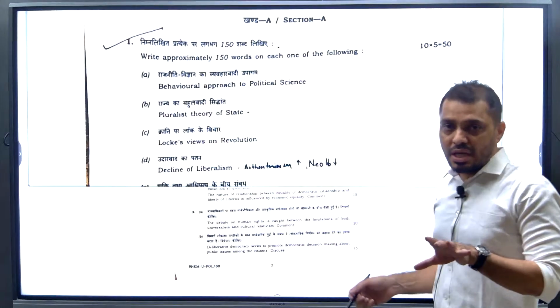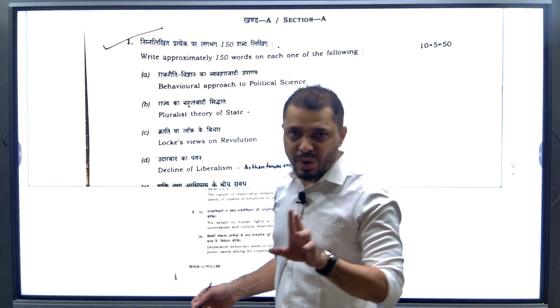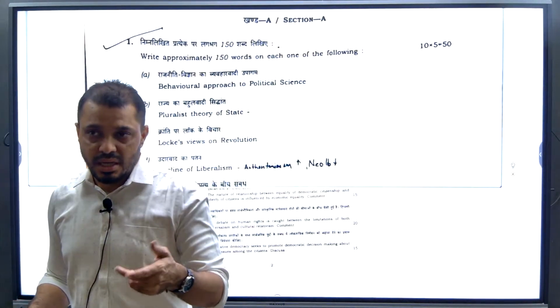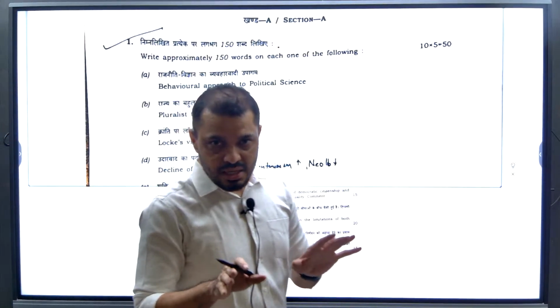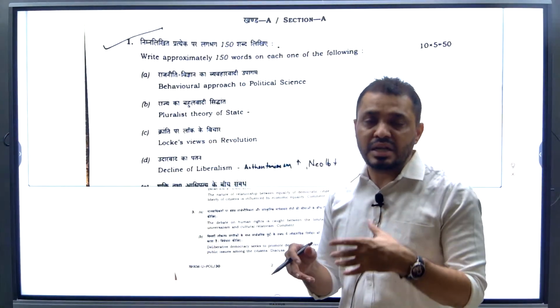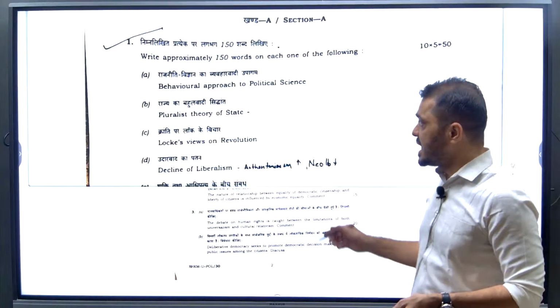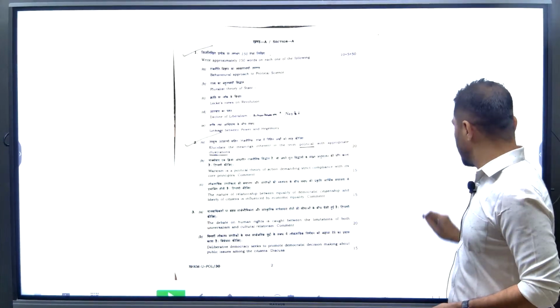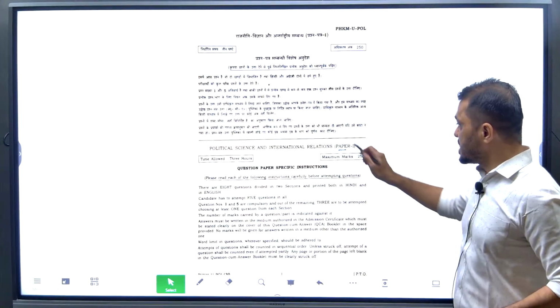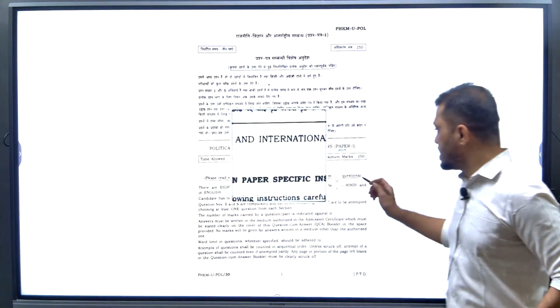Now in Paper 1, we have 1A and 1B. In 1A we have political science, and in 1B we have polity, that is Indian government and politics, which you can call IGP. Now let's see Paper 1A. This question paper carries 250 marks.